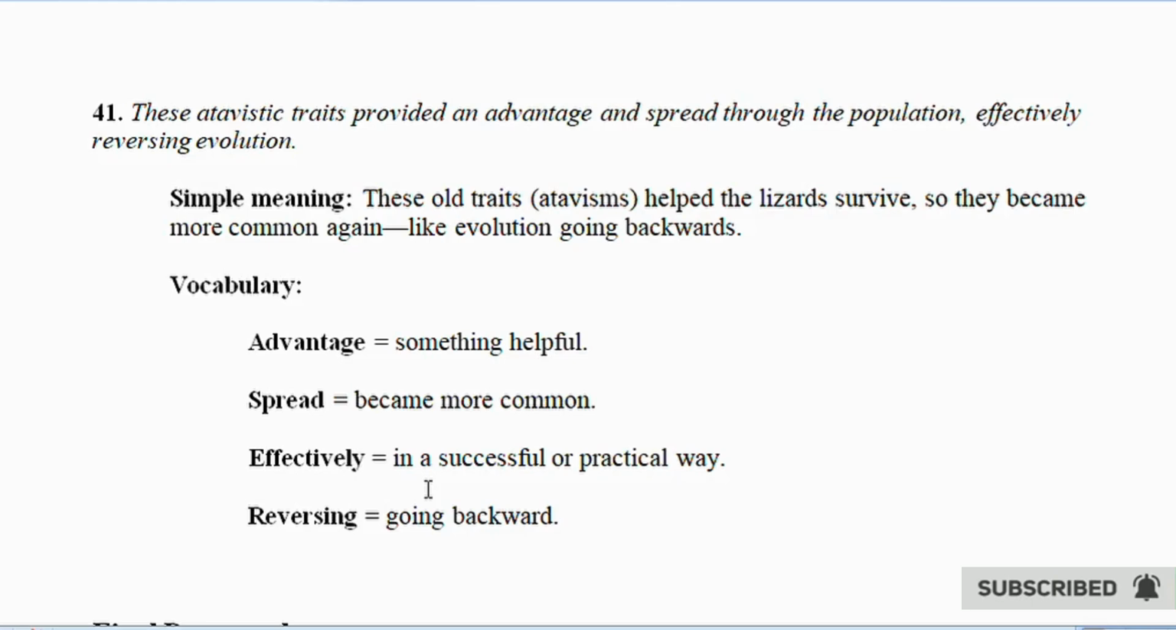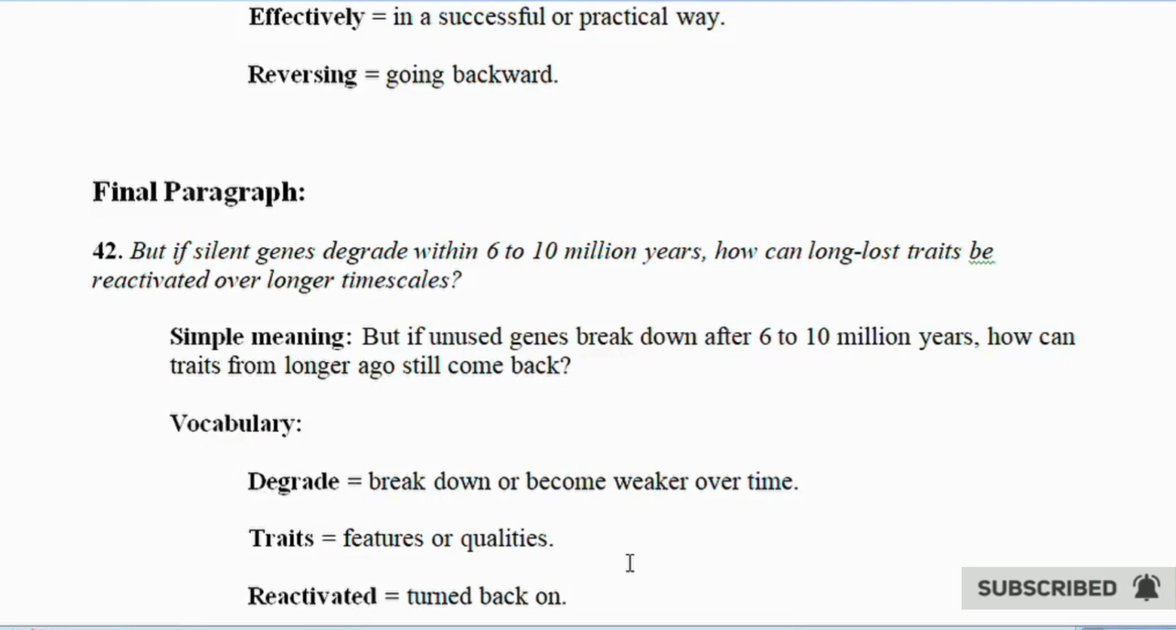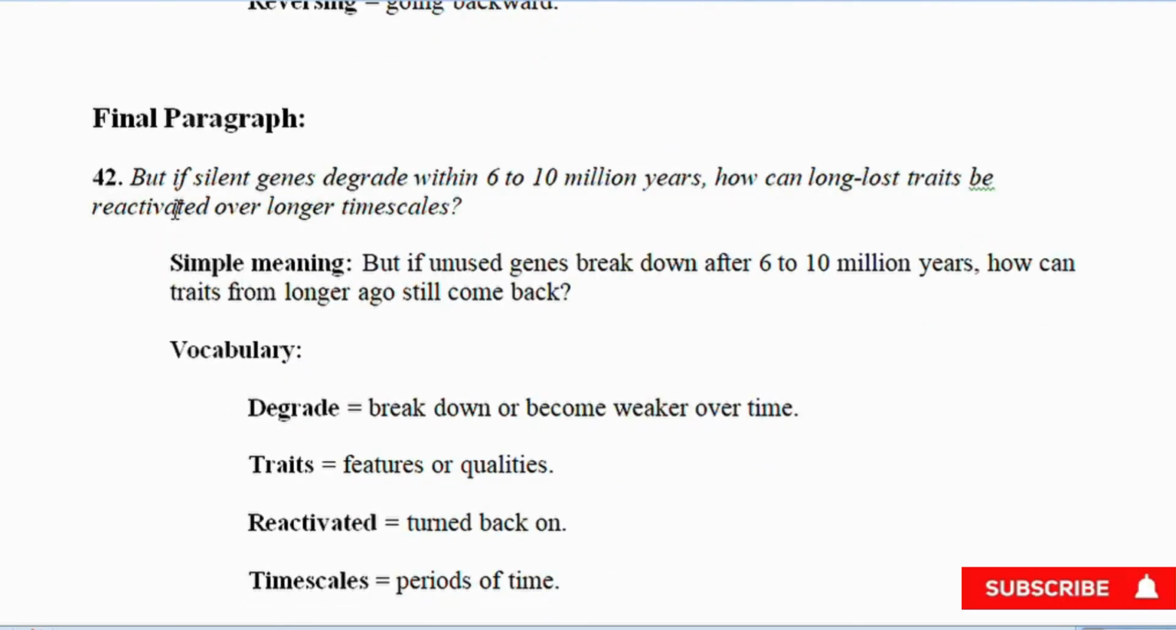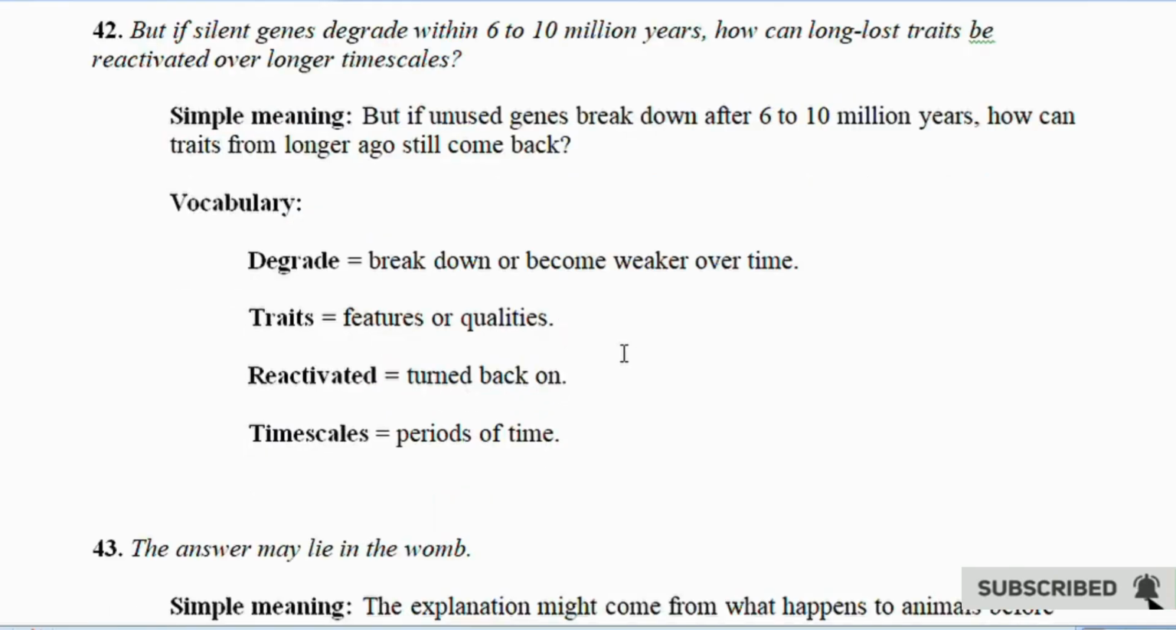Final paragraph. 42. But if silent genes degrade within 6 million years, how can long-lost traits be reactivated over longer timescales? Simple meaning: but if unused genes break down after 6 to 10 million years, how can traits from longer ago still come back? Vocabulary. Degrade equals break down or become worse. Reactivated equals turned back on. Timescales equals periods of time.